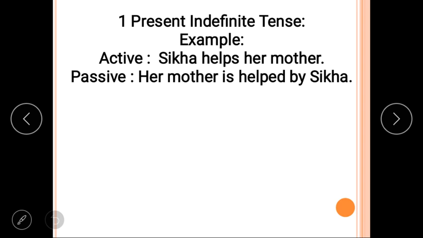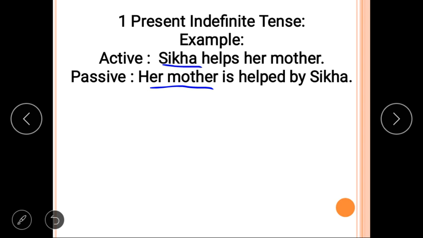Next, let's see some examples of the present simple, present indefinite tense. In active voice we can write, Sikha helps her mother. In passive voice, her mother is the subject of the action.